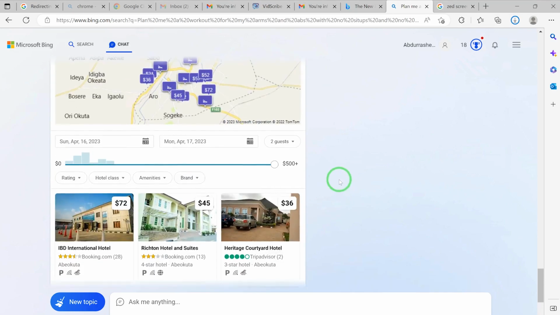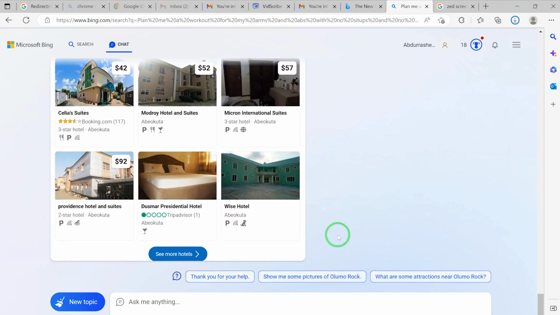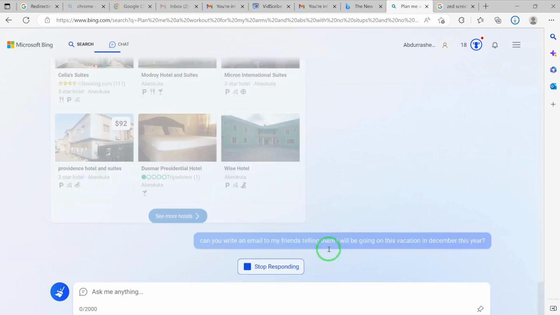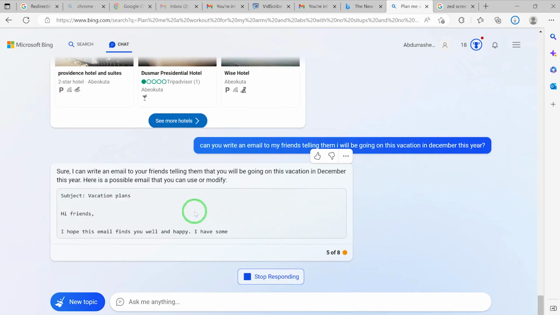So if you want to prompt it further, you can say, can you write an email to my friends telling them I'm going on this vacation in December? Okay, so let's say, can you write an email to my friends telling them I will be going on this vacation in December this year. All right, so let's see. You write an email. Yes, sure, I can write you an email.